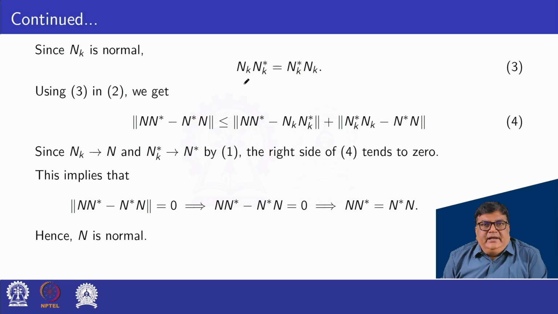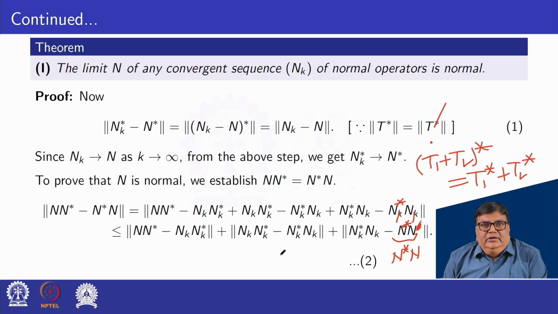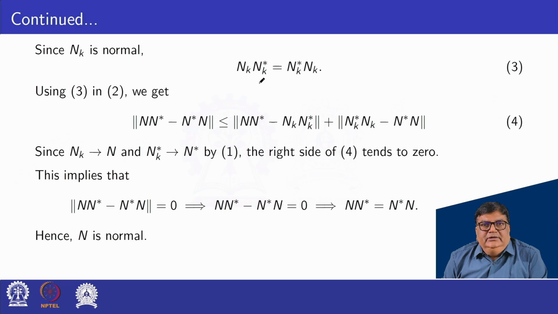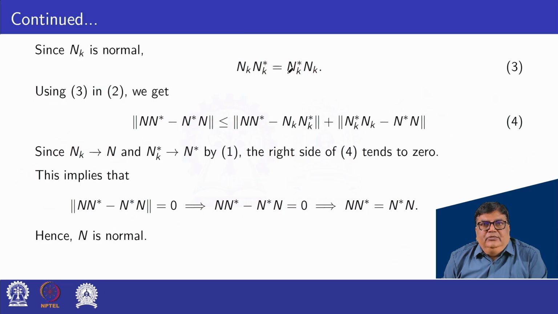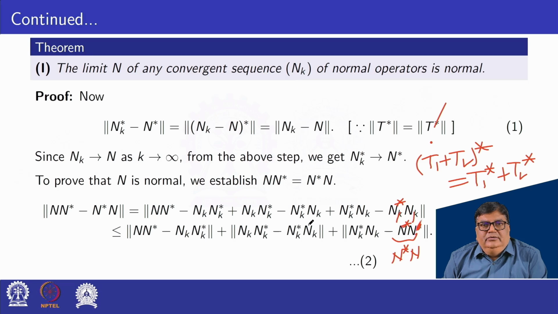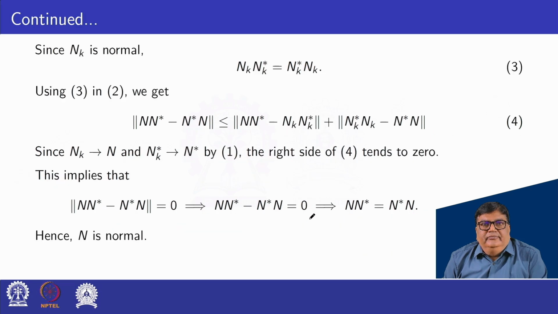Since N_k is normal, then N_k N_k star equals N_k star N_k. Okay, so here this one is 0, because N_k N_k star equals N_k star N_k.